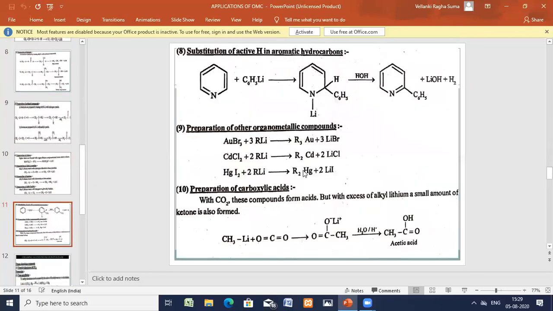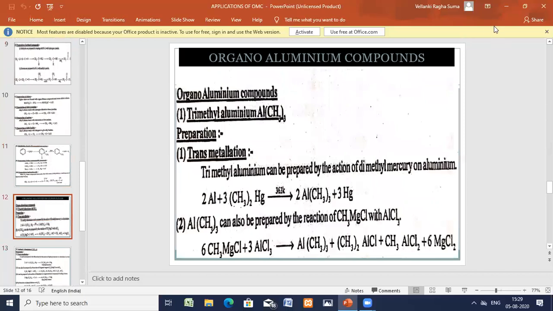Now we'll go for the second example of the OMC, that is organoaluminium compounds. So organoaluminium, it is a third group element. So generally polymers of this aluminium can be prepared. Trimethyl aluminium, triphenyl aluminium are the best examples for organoaluminium compounds. If this organic group is an alkyl group, then that is trimethyl aluminium. If this organic group is a phenyl group, then that is a triphenyl aluminium compound.